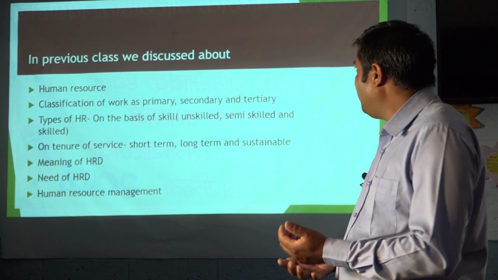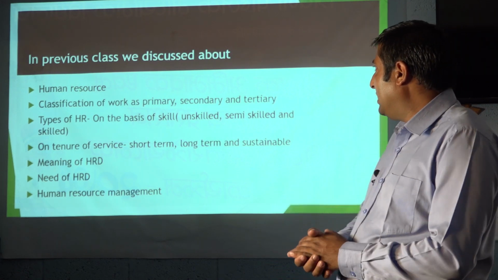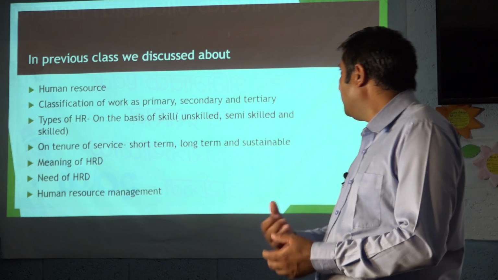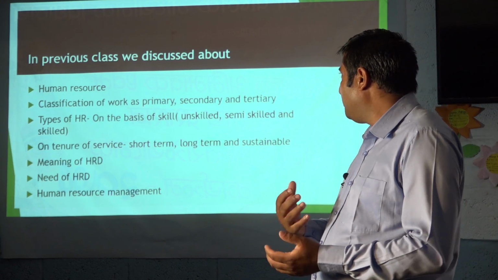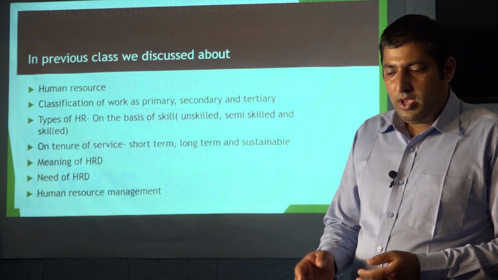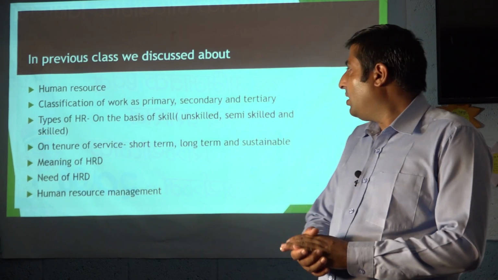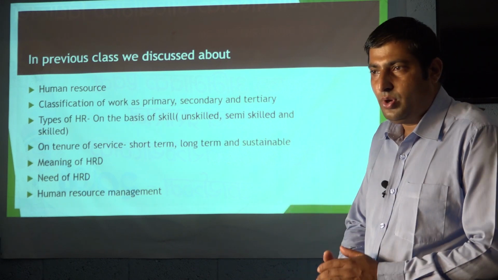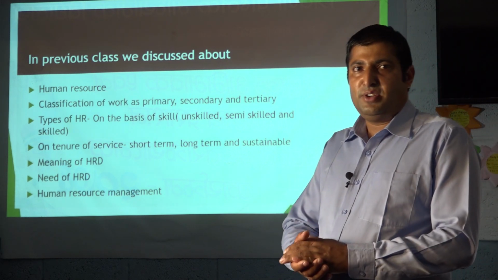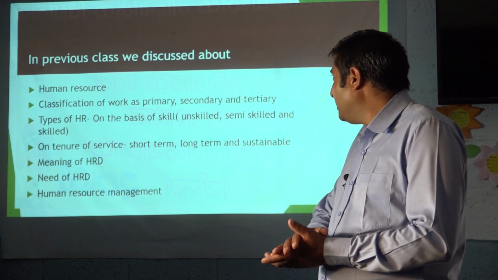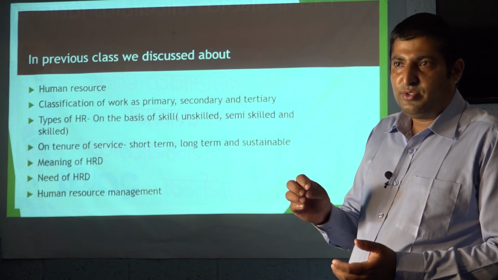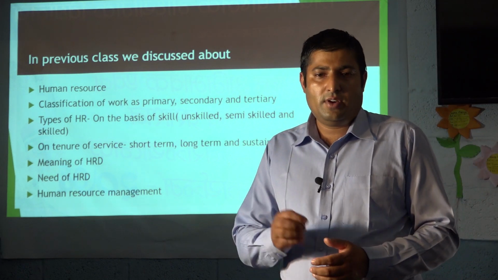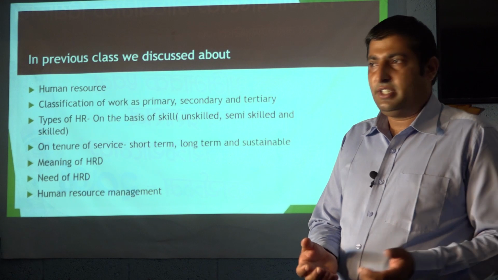After that, I classified the normal work that can be done by human resources into three groups: primary, secondary and tertiary. Primary works are related to collecting or producing raw materials, whereas secondary works produce new goods by using the raw materials, and tertiary works provide services and utility.